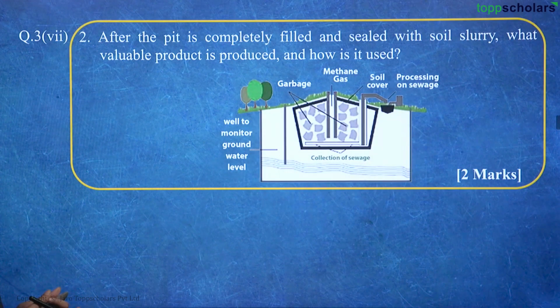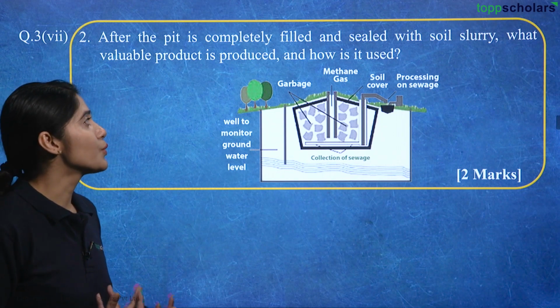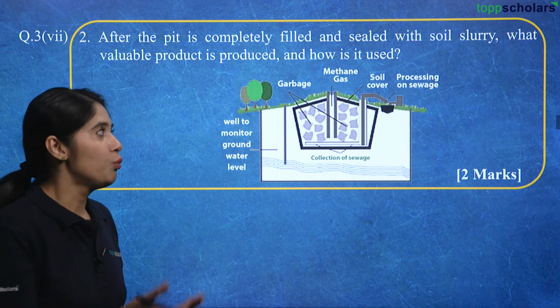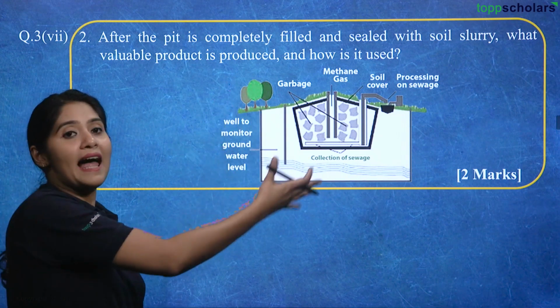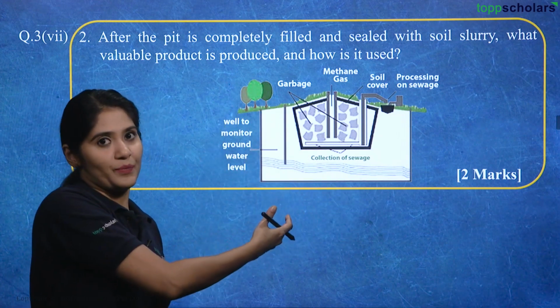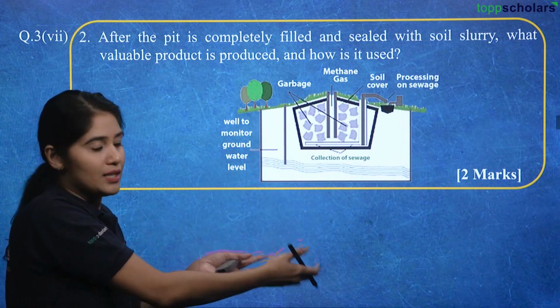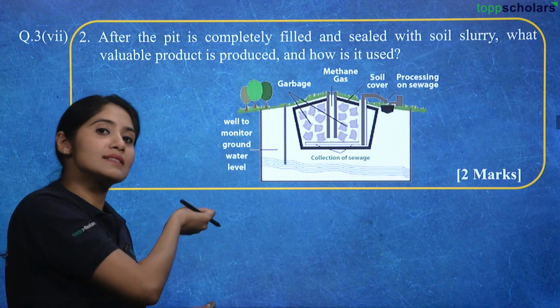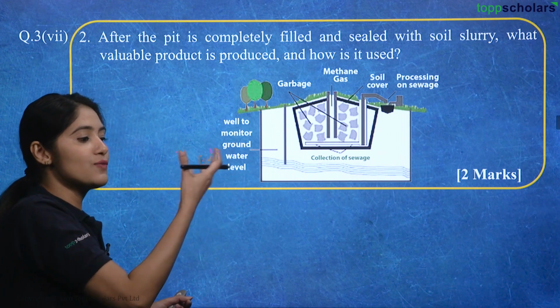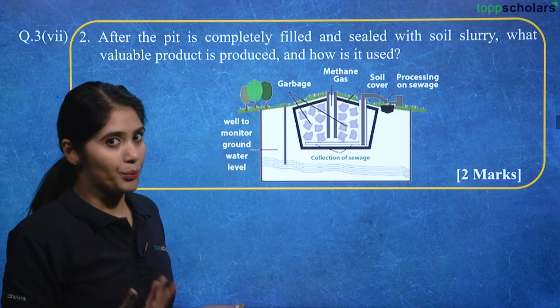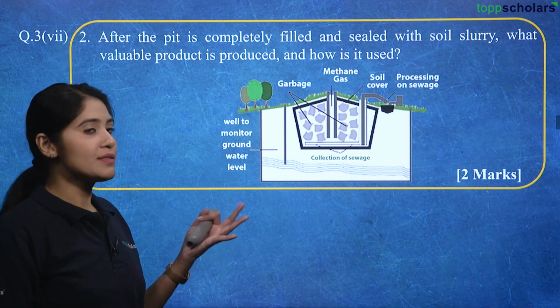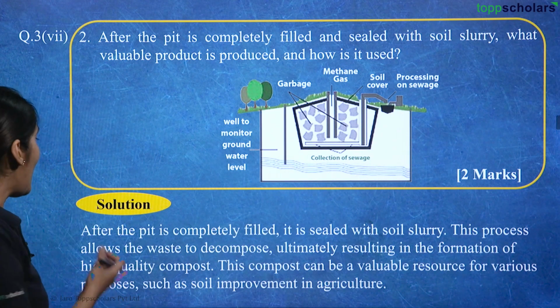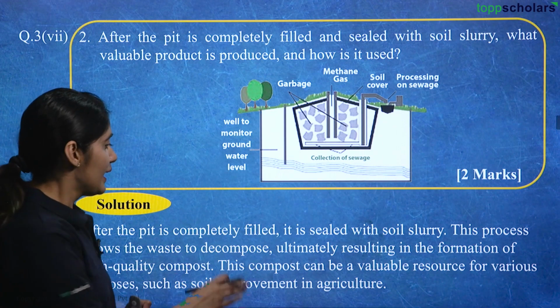Now, next question. After the pit is completely filled and sealed with soil slurry, what valuable product is produced and how is it used? So, what does this entire landfill site do? Why do we even need this? This is a 2 marks question. We already answered in the previous one, the landfill site is for the generation of compost and it also generates methane gas. So, after the pit is completely filled, it is sealed with soil slurry.